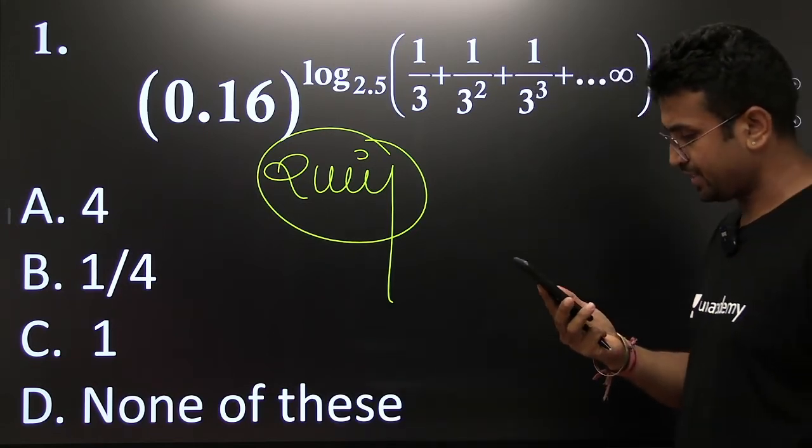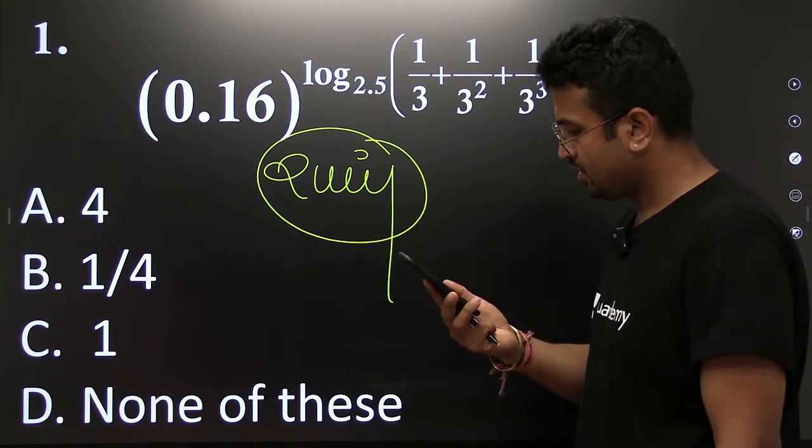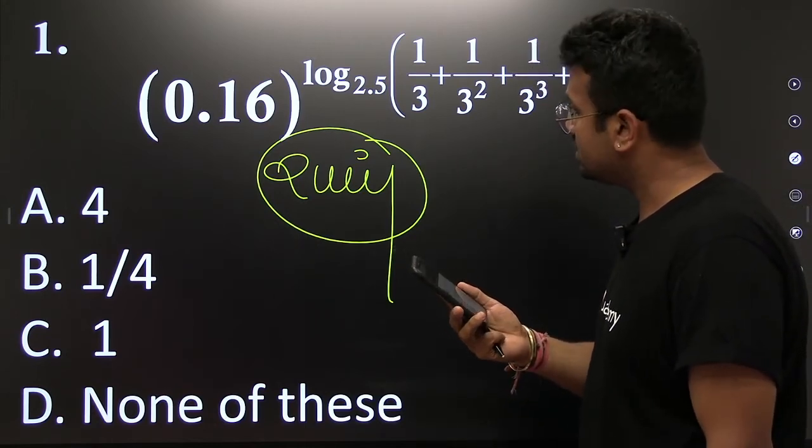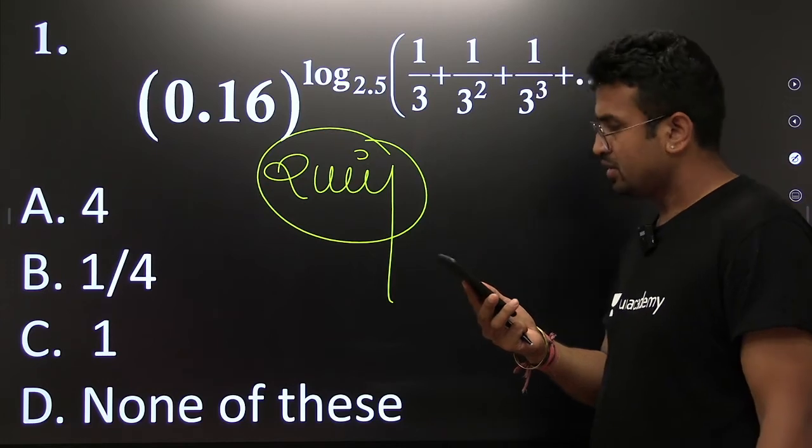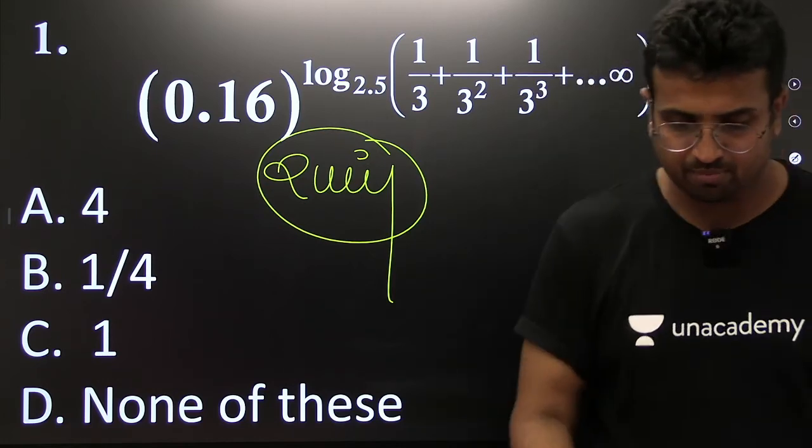0.4. That is an interesting answer. C. C is 1. Okay, fine. This is quite an ambitious answer.